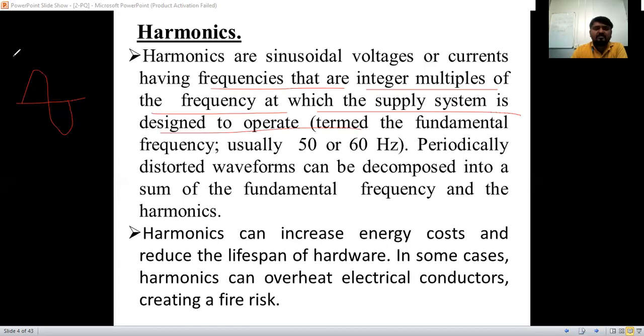Our supply system is designed to operate at 50 hertz, but we consider integer multiples of that.